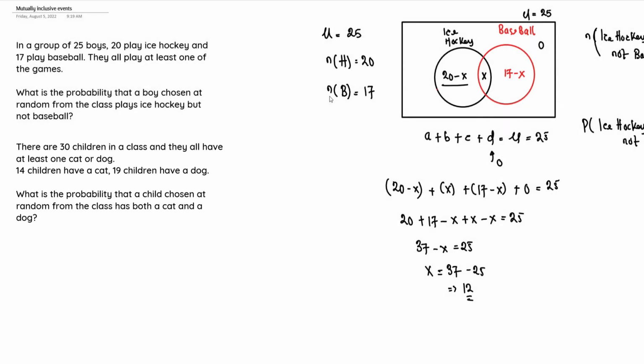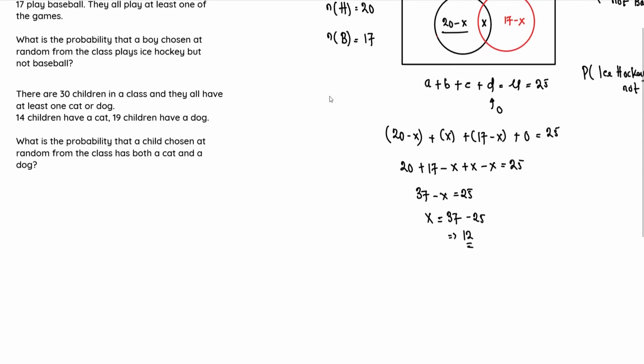It says that in a class they all have at least one cat or dog. So that simply implies that there's a chance that a student can have both a cat and a dog. Meaning the event of having a cat and the event of having a dog are actually mutually inclusive events, meaning they can occur at the same time. So let's use the Venn diagram to solve this question again.